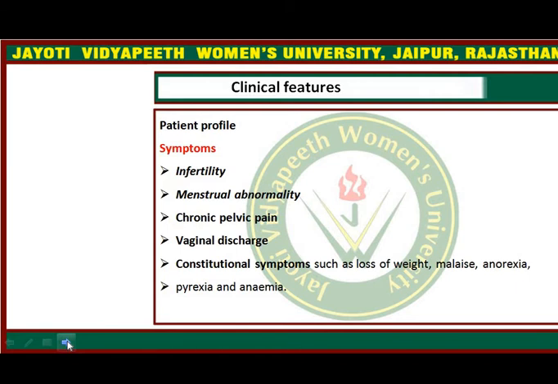There will be a previous history of tuberculosis, where the primary site is the lung or lymph nodes.